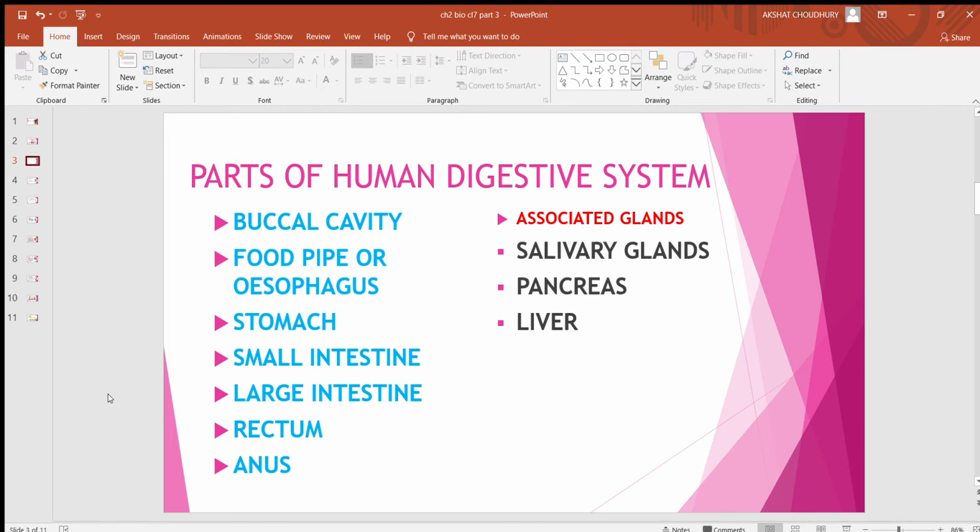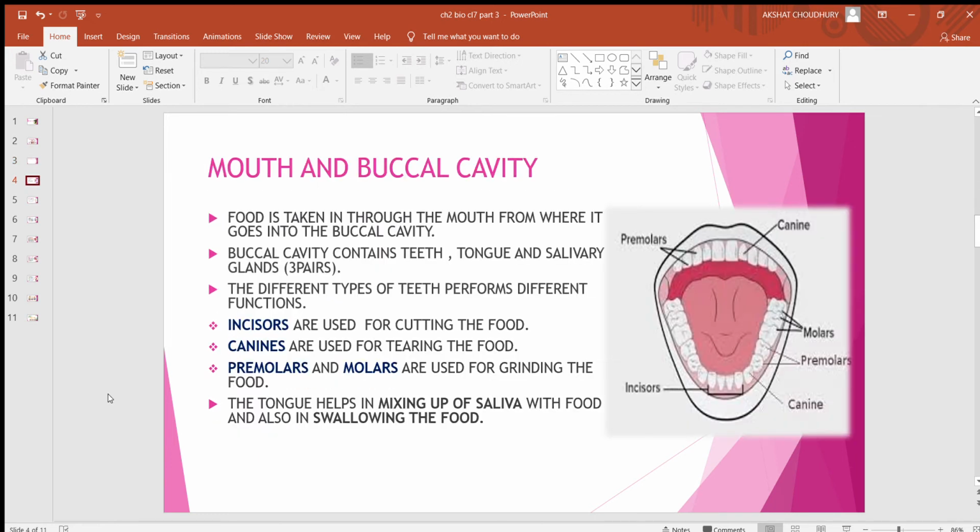We now look at the specific function of the different parts of the digestive system. Now starting from mouth and buccal cavity. Food is taken in through the mouth from where it goes into the buccal cavity. Buccal cavity contains teeth, tongue and salivary glands. The different types of teeth perform different functions.